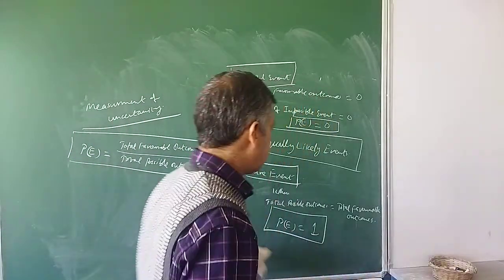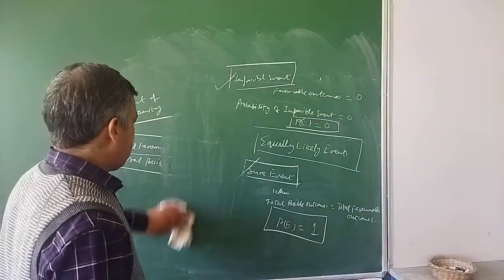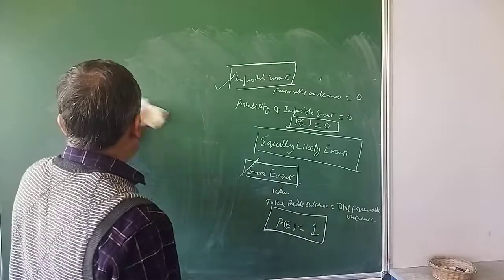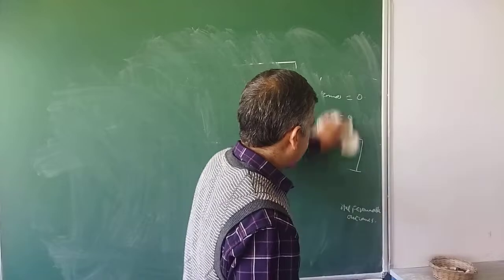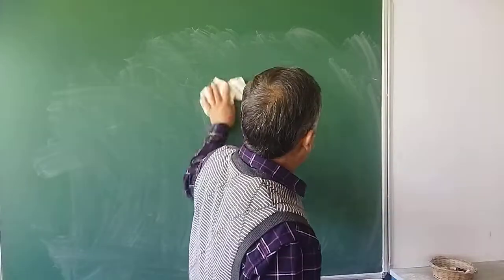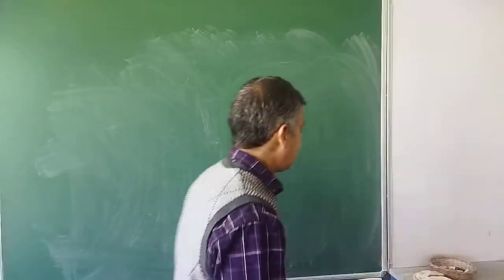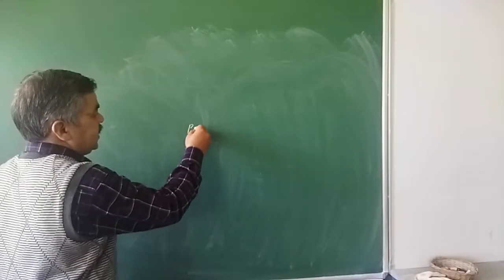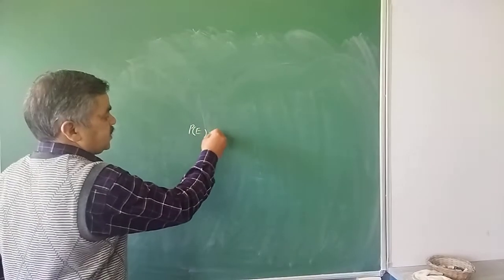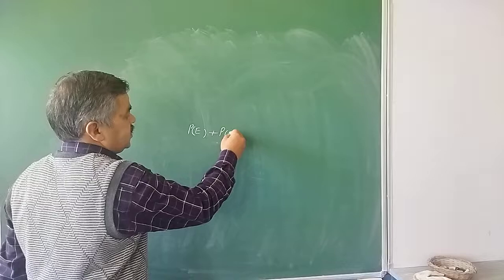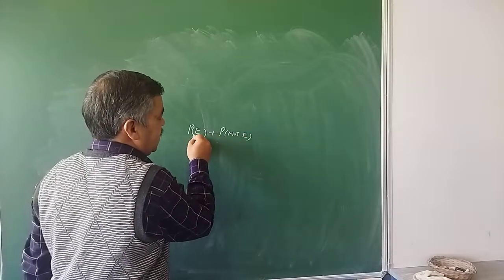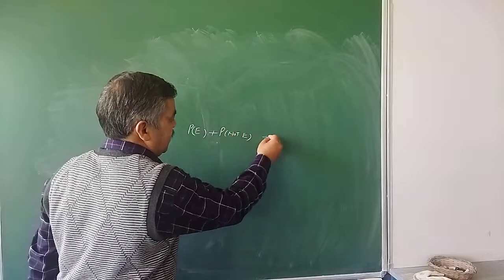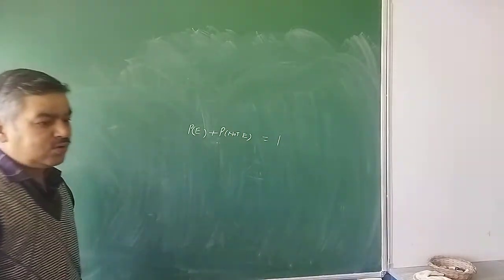So you remember this, and then another few things you need to make clear: the probability of an event E taking place plus P not E. Not E means complementary, not going to happen, and its sum is always equal to 1.